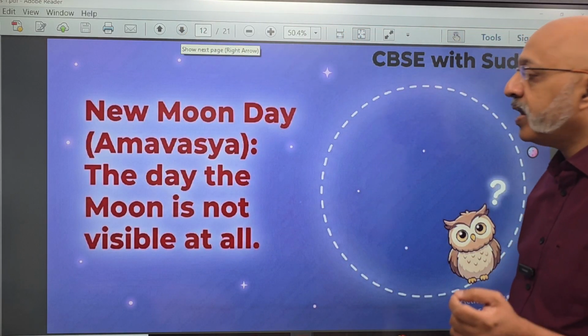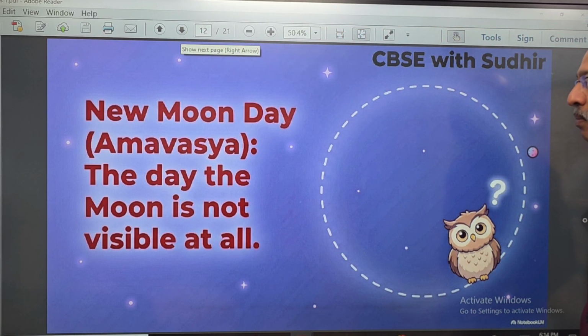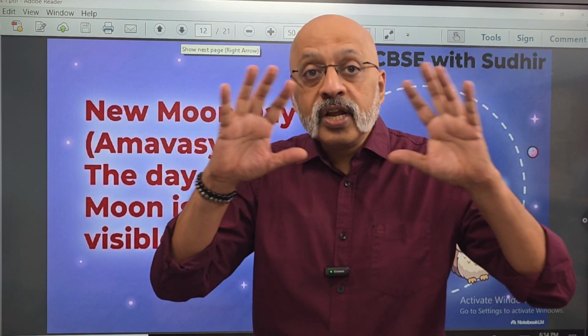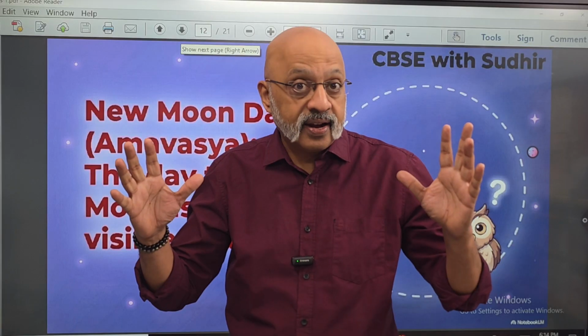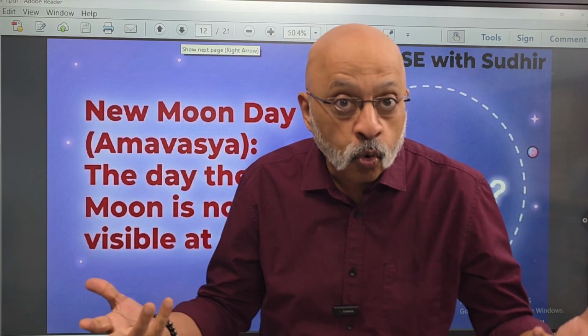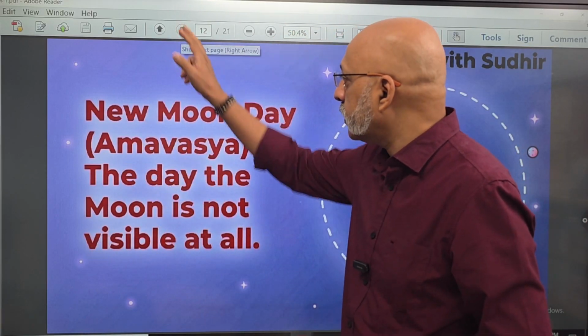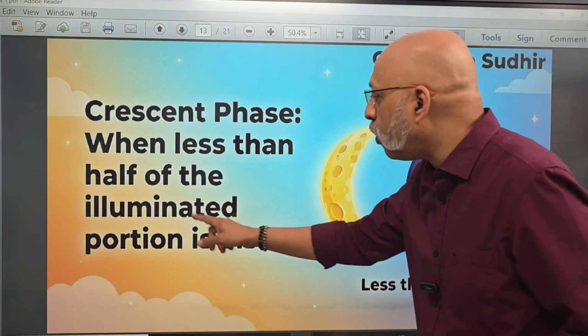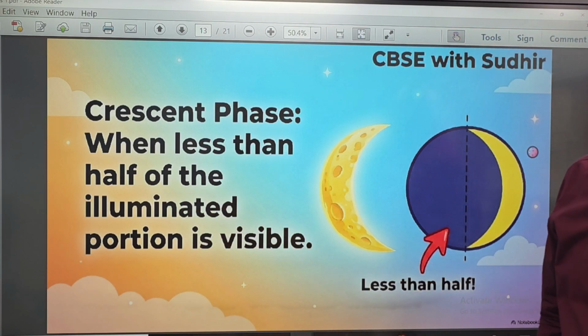Then the new moon day or Amavasya is the day the moon is not visible and you would be able to see the moon is dark. I mean, the sky is dark at night because there is no moon which is visible from the earth. Then the crescent phase, like this, when less than half of the illuminated portion is visible.